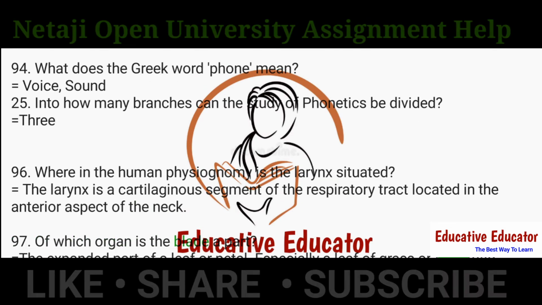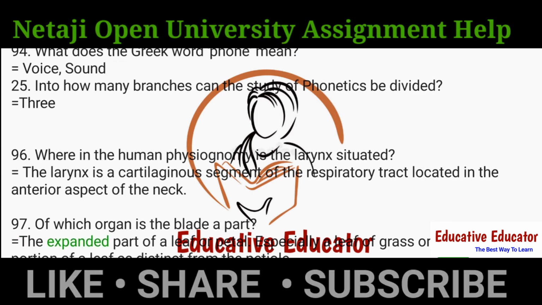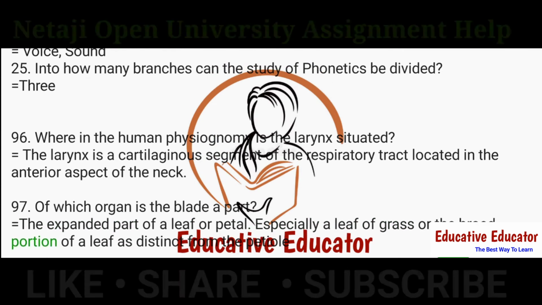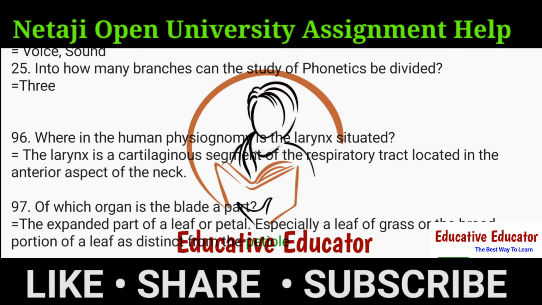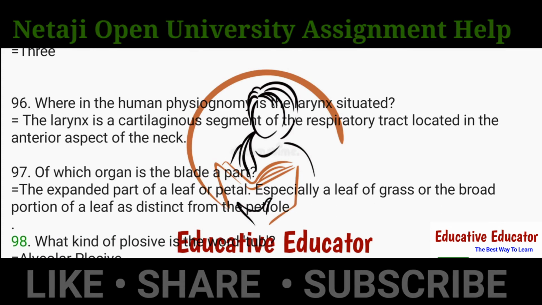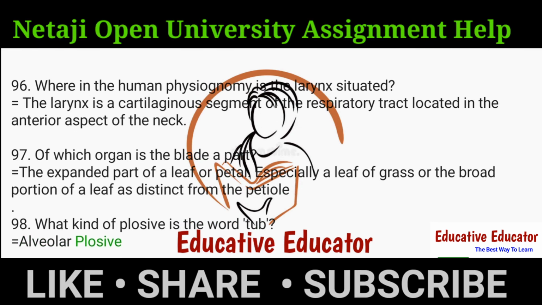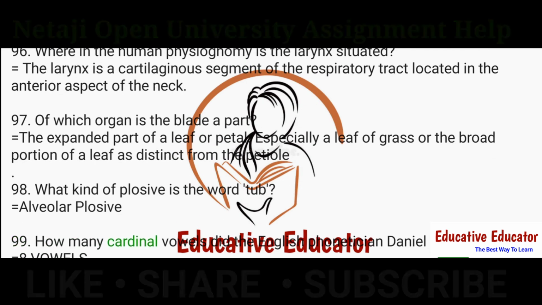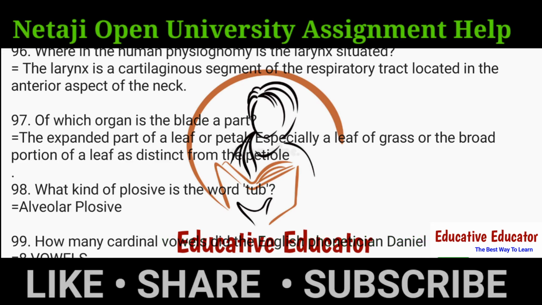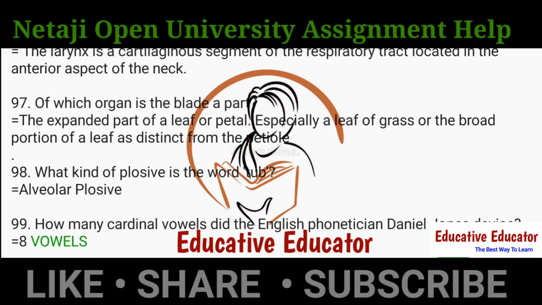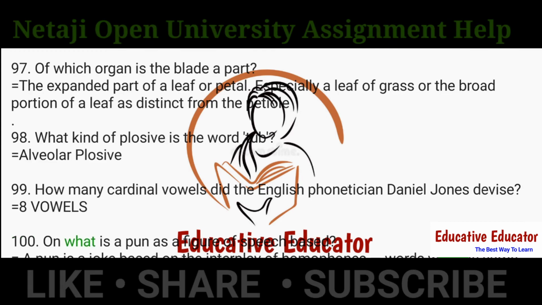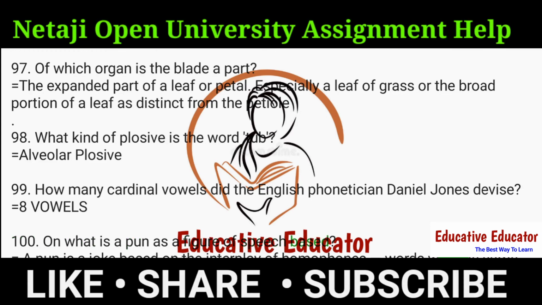97. Of which organ is the blade a part? Ans. The expanded part of a leaf or petal, especially a leaf of grass or the broad portion of a leaf as distinct from the petiole. 98. What kind of plosive is the word tub? Ans. Alveolar plosive. 99. How many cardinal vowels did the English phonetician Daniel Jones devise? Ans. 8 vowels.